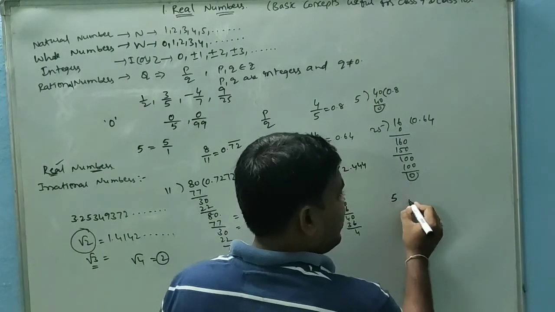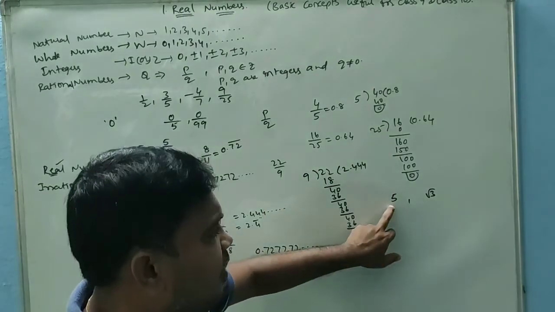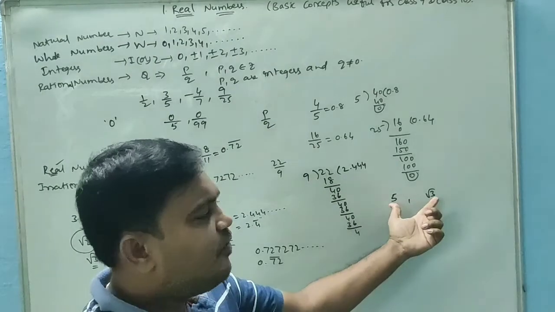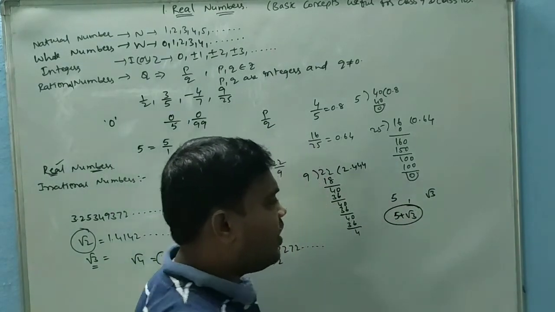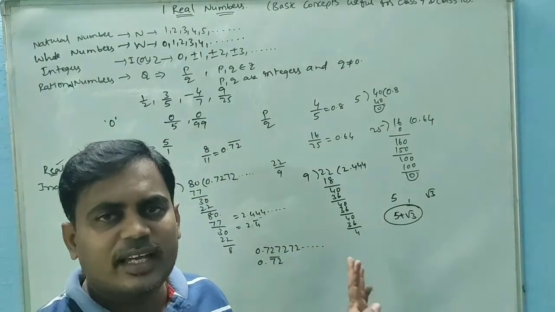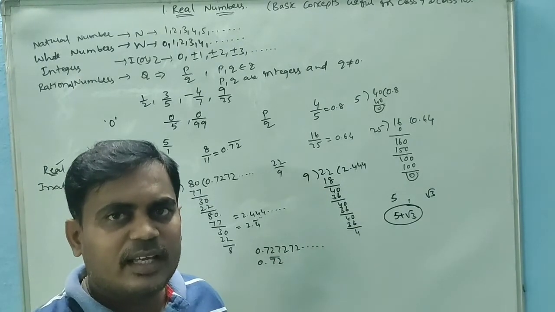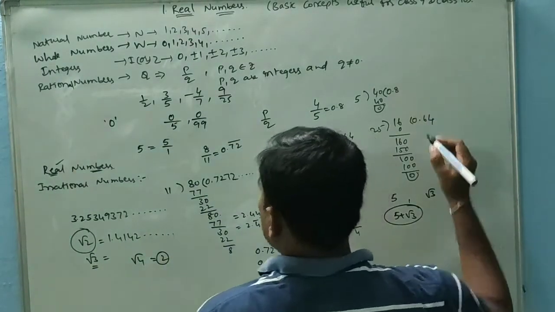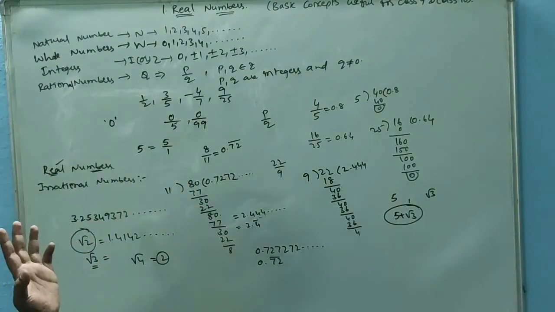Now the sum of any two real numbers. 5 is a real number, and root 3 is also a real number. 5 is rational, root 3 is irrational, but both are real numbers. If we add these two, 5 plus root 3 is also a real number. Adding any two real numbers, we get a real number again. Multiplying any two real numbers, we also get a real number again.